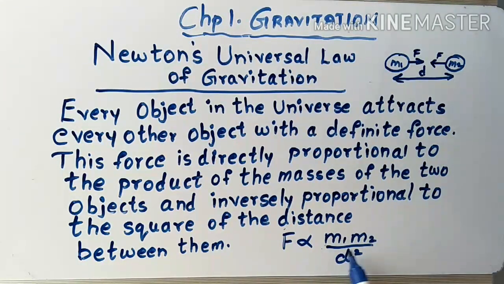So F is directly proportional to M1 M2 upon d square. The d square is inversely proportional and M1 M2 is directly proportional. So this is the universal law of gravitation.